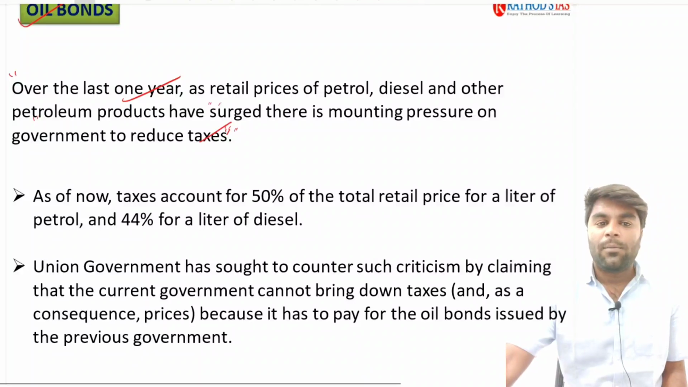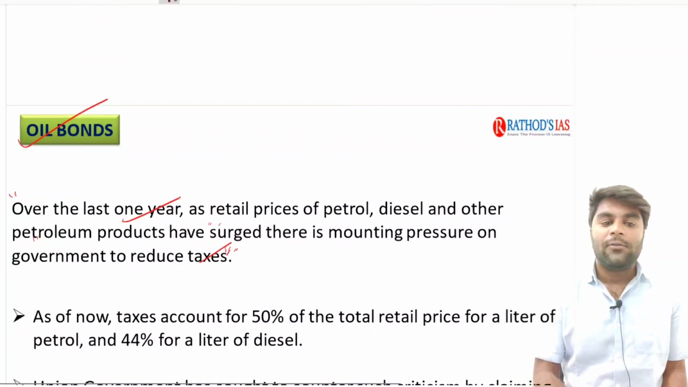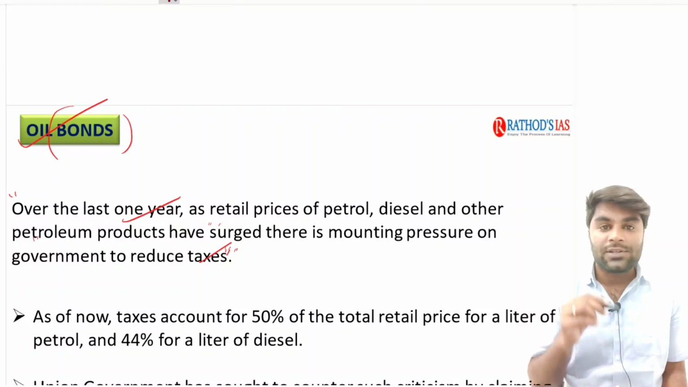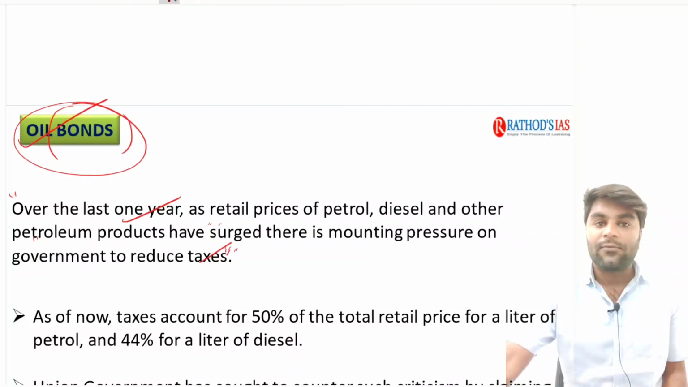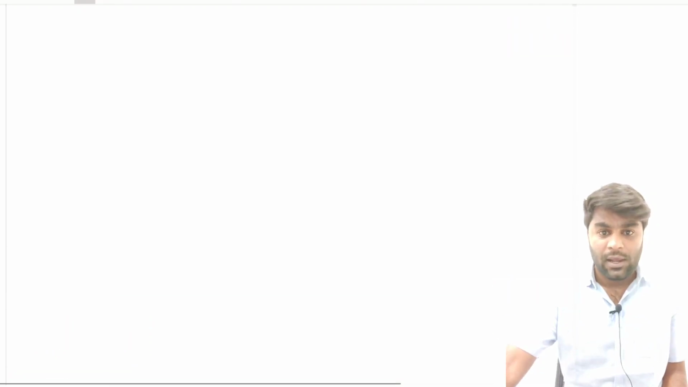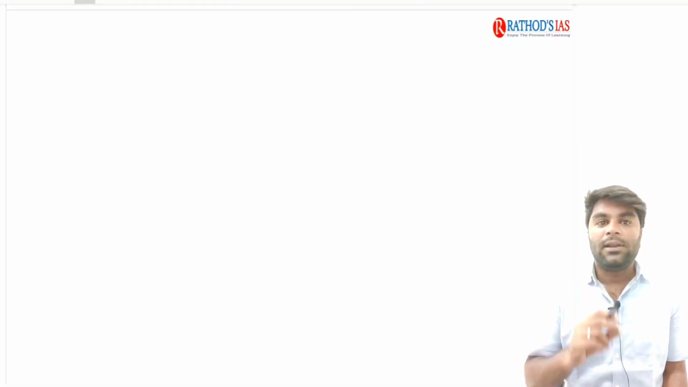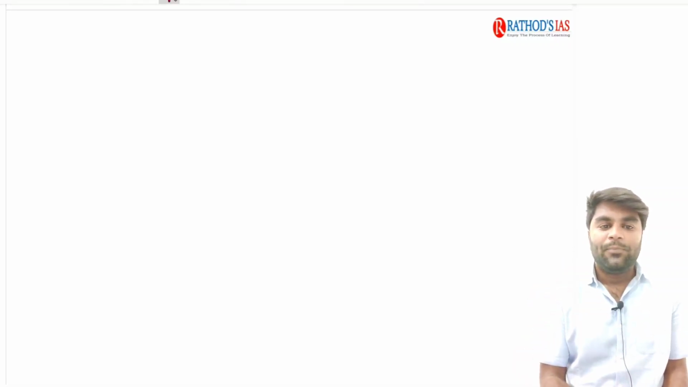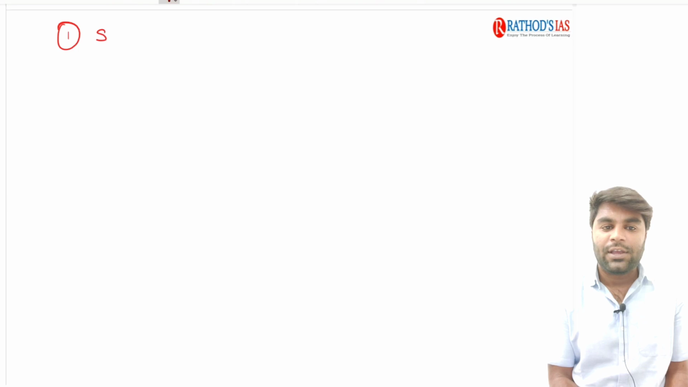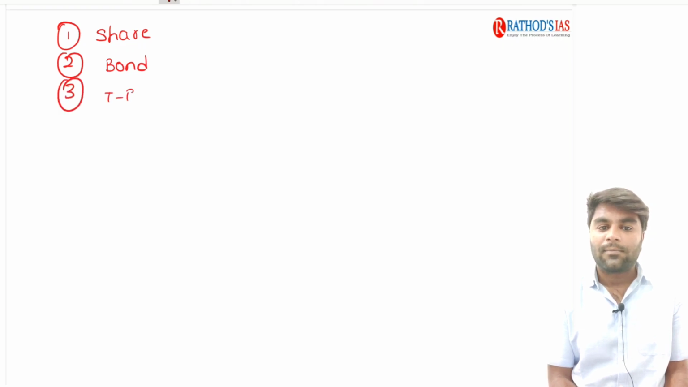Now, before we go into the topic, let me first give you the basics with respect to what is a bond, what is a treasury bill, and also what is the difference between these two. What is the difference between a bond, a treasury bill, and also a share? Once we have clarity with respect to all these three important basics, then we will discuss the current affair. See, understand, we need to understand three important terms: the share, the bond, and the third one, the treasury bill.